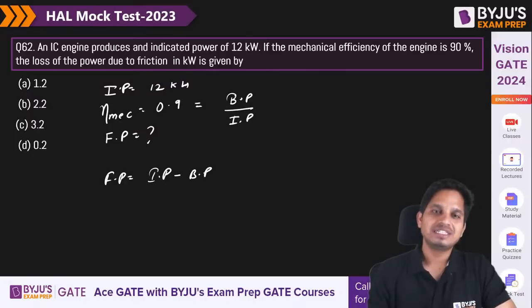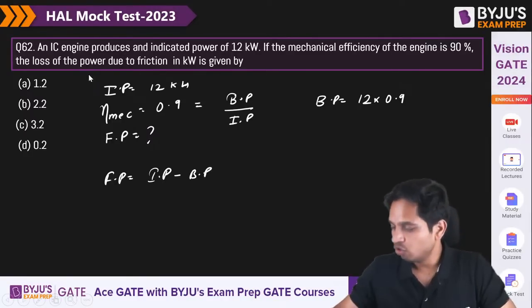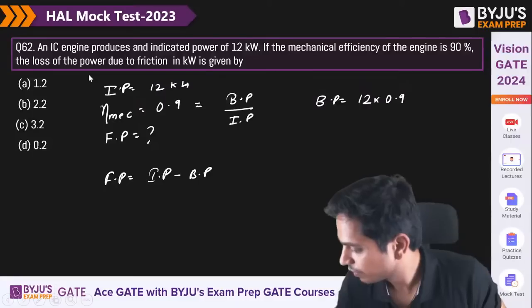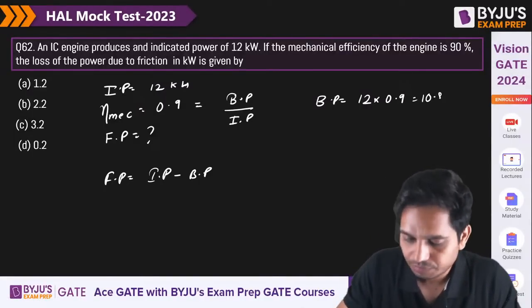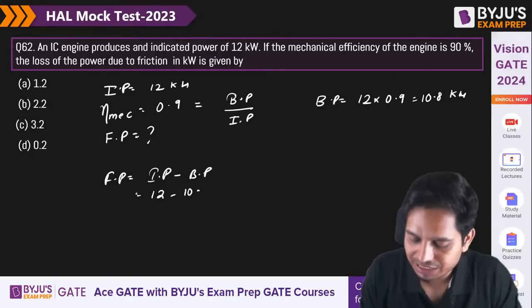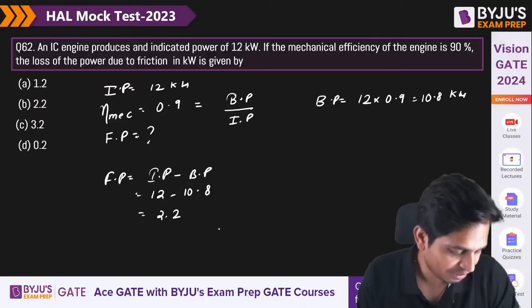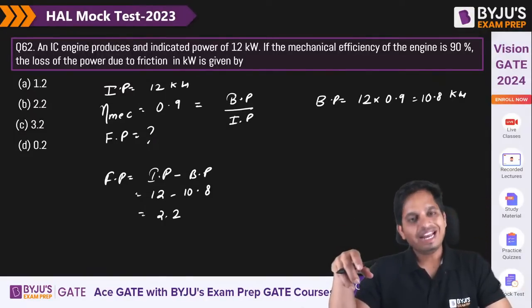So from here, brake power you can calculate: 12 into 0.9, so it is 10.8 kilowatt. So friction power is 12 minus 10.8, which is 1.2 kilowatt. Friction power is not divided by anything; that is mechanical efficiency.